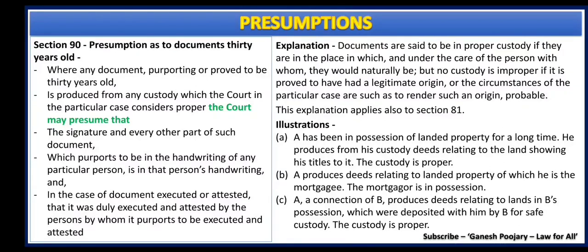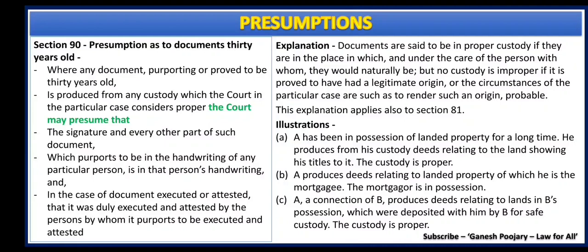There are three illustrations here. If you observe illustration A, which is very easy, it says that A has been in possession of landed property for a long time. He produces from his custody deeds relating to the land showing his title to it. The custody is proper.